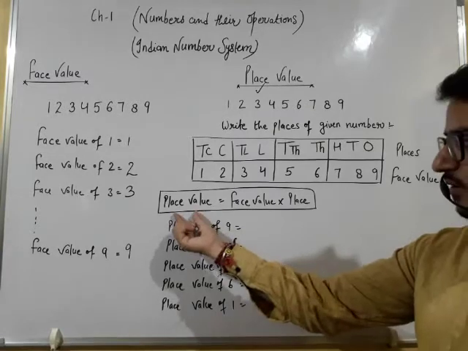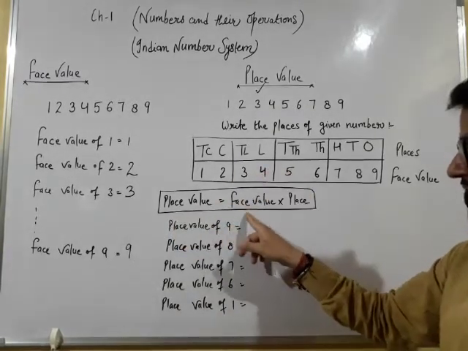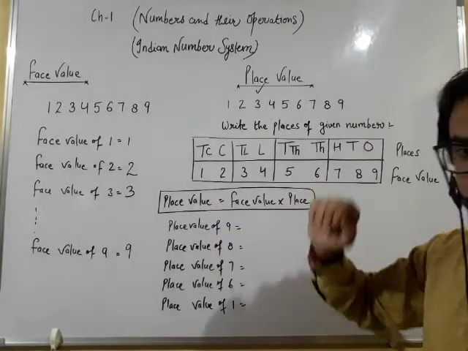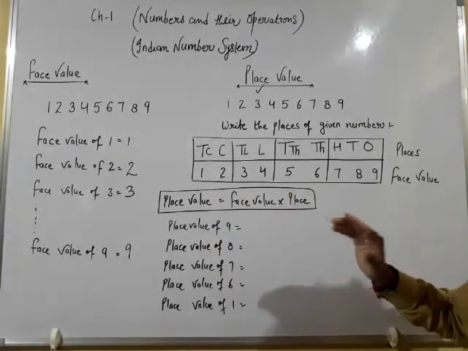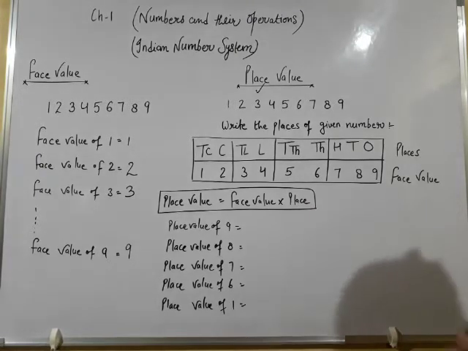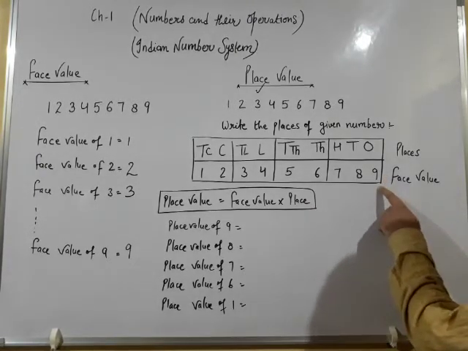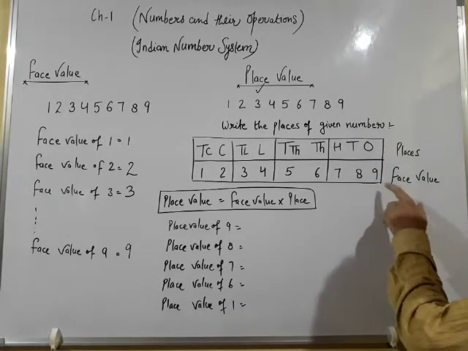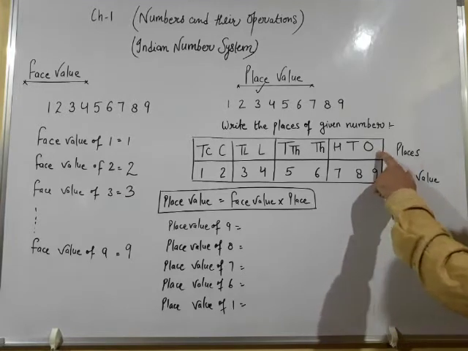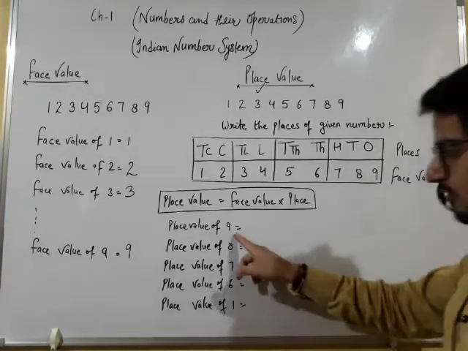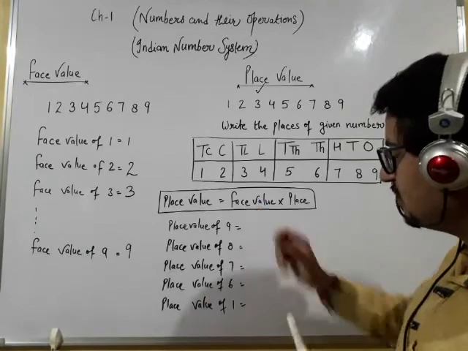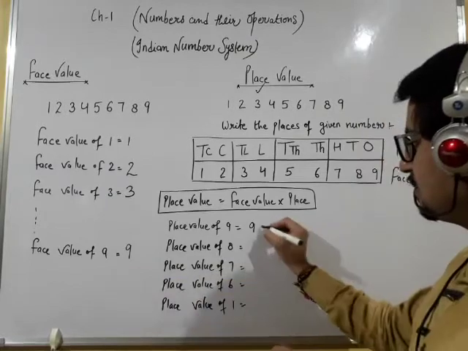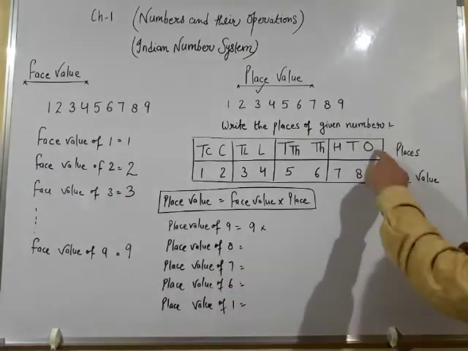Now you need to apply a simple formula here. To find the place value of any number, we will multiply the face value of that number and place of that number. Not place value, only place. Okay, like 9 is written at ones place and the face value of 9 is 9. So 9 will multiply by ones. Ones mean 1. So place value of 9 will be equal to face value of 9, and face value of 9 is 9. By this method, multiply place, and the place of 9 is ones.